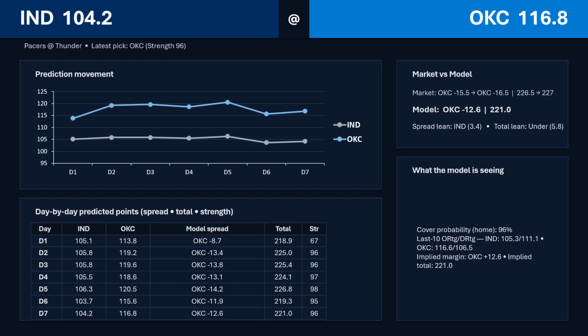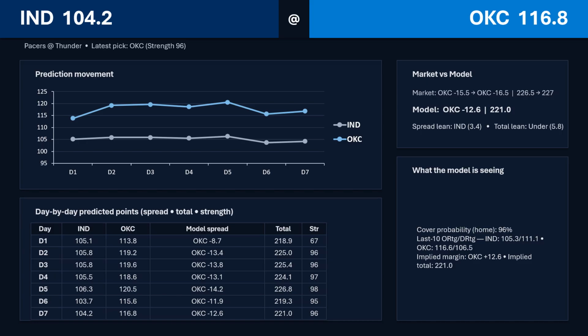All right, next we got Indiana going to OKC. Biggest spread I think I've seen my model have this season, 12.5. Vegas still likes OKC by 3 more points, so it is on the Indiana spread side. I would not take that, but that's the side the model's on. It's also on the under side at 221.